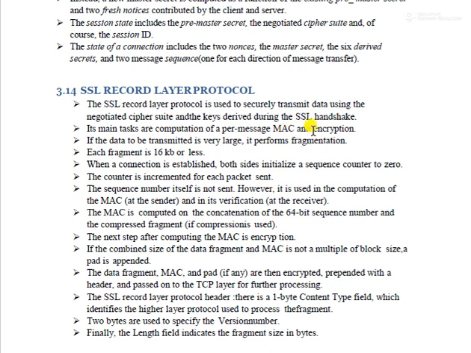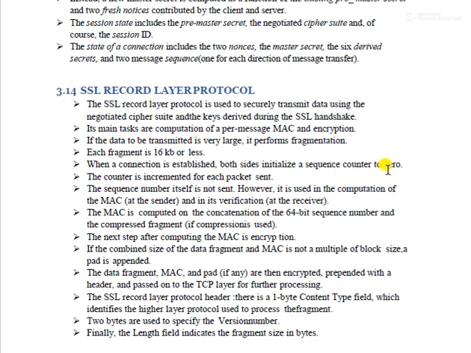So if the data to be transmitted is very large, it performs fragmentation. Each fragment is 16 KB or less. When a connection is established, both sides initialize the sequence counter to 0.